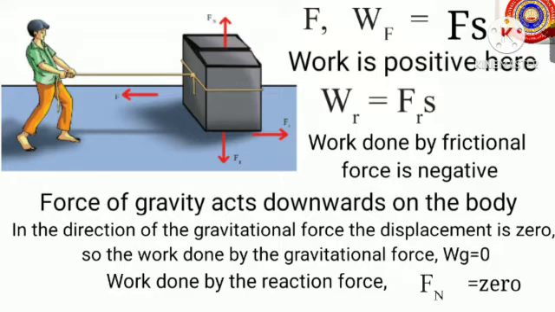So the work done by the frictional force is negative. And can you say in which direction does the force of gravity act on the body? Yes, it is in downward direction. And here the displacement for the body in the direction of the gravitational force is 0. And the work done by gravitational force, that is Wg, equals 0. And we know that for every action there is a reaction. And here the reaction force, that is Fn, is also 0.